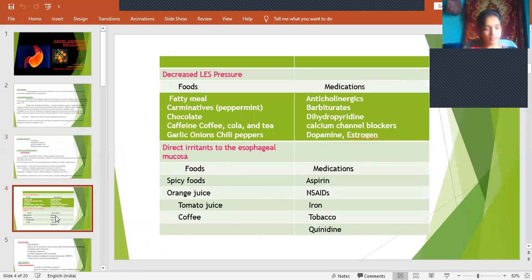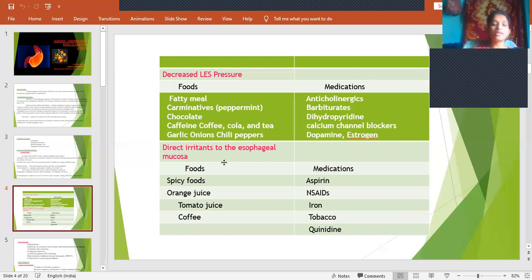And what are the causes? This is the etiology. I said that there is decreased LES pressure and increased intra-abdominal pressure. What are the things which cause decreased LES pressure? Foods like fatty meal, carminatives such as peppermint and spearmint, chocolate, caffeine, coffee, cola, tea, garlic, onions, and chili peppers all cause decreased LES pressure. And the medications which cause decreased LES pressure are anticholinergics, barbiturates, dihydropyridine calcium channel blockers, dopamine, and estrogen.